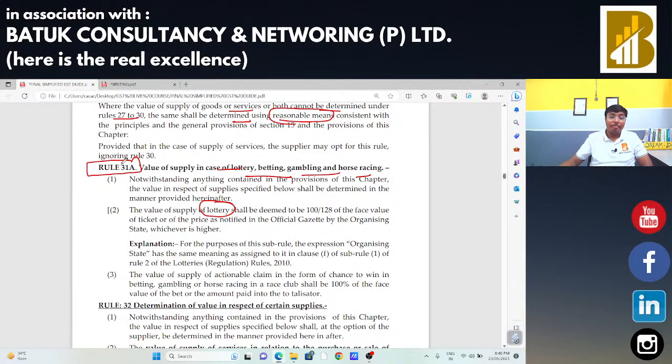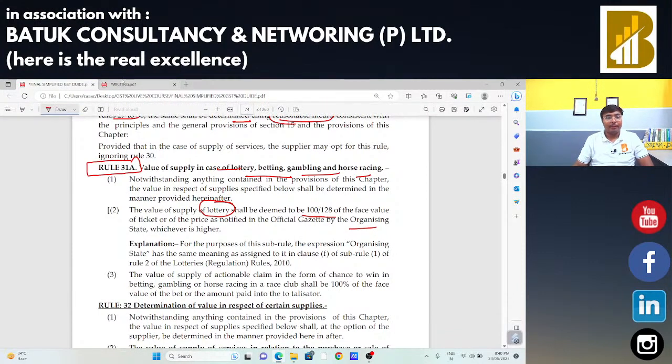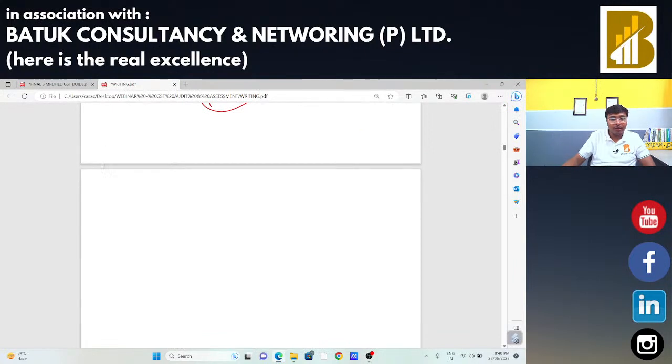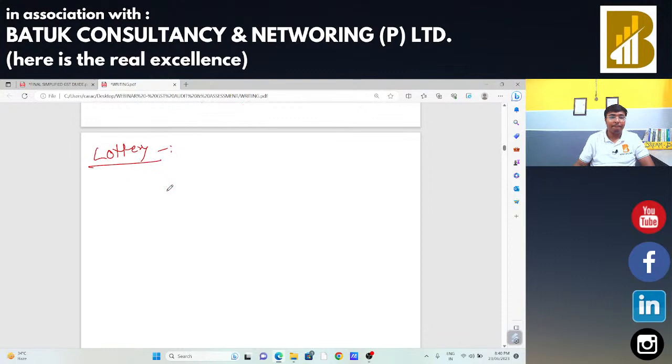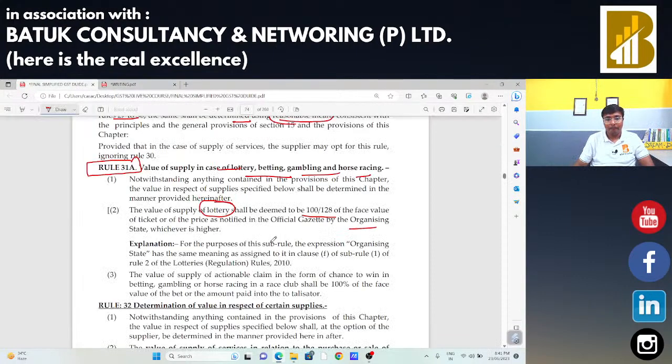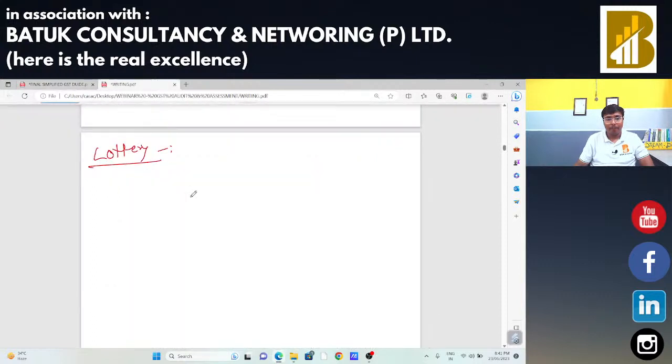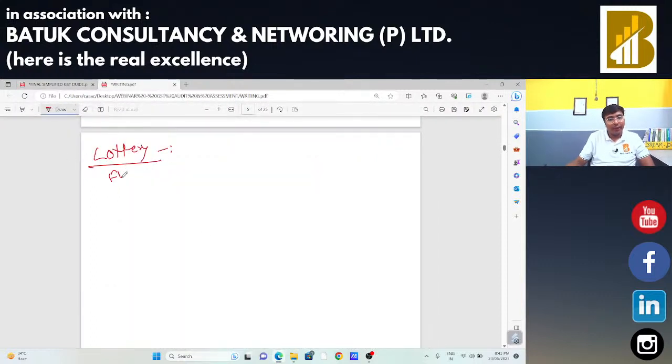For that purpose, in case of lottery, value will be decided at 100 divided by 128 of the face value of that lottery, or the price which is notified in the official gazette, whichever is higher, will be the value of supply. Suppose the face value is 100 rupees.